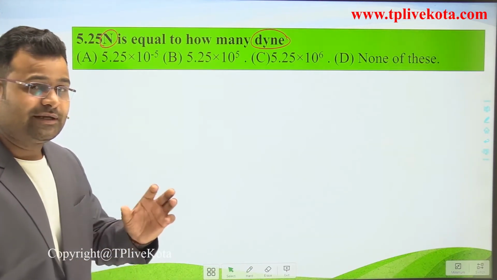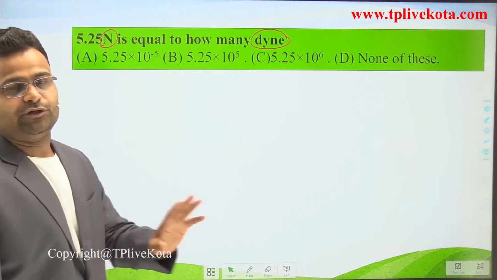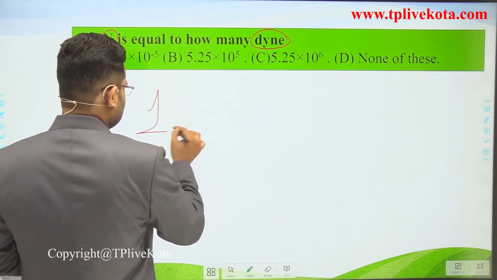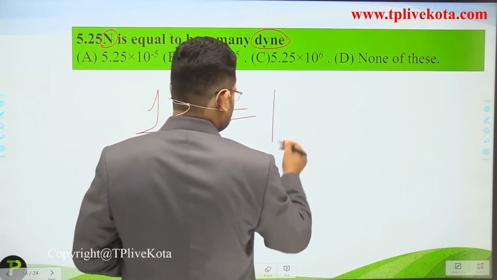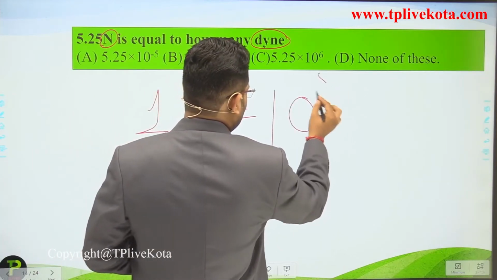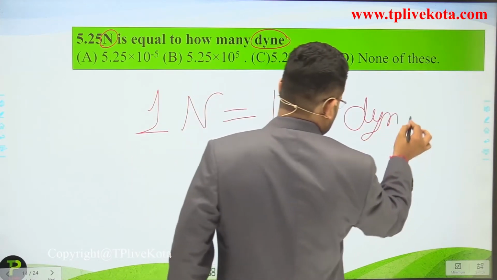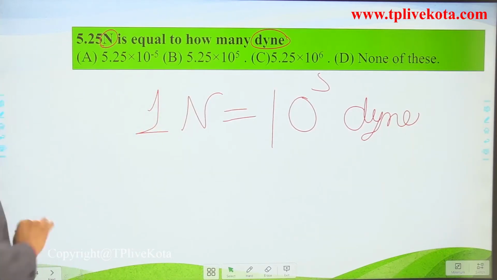Everyone knows what is the relation between Newton and Dalton? We know that 1 Newton is equivalent to 10 to the power 5 Dalton. Use this relation in this question.